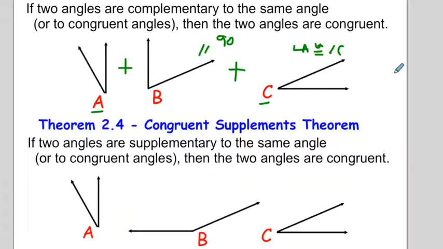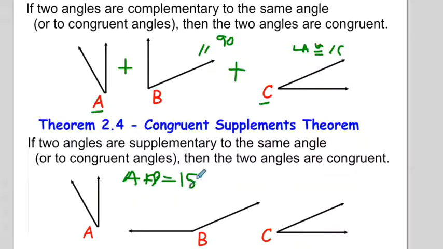Must be congruent. And the same is true of supplements, and I think that shouldn't be too hard to see. If we have two angles, A and B, that when I add A and B together, A plus B, they are supplementary. That means when I add them together, they equal 180.